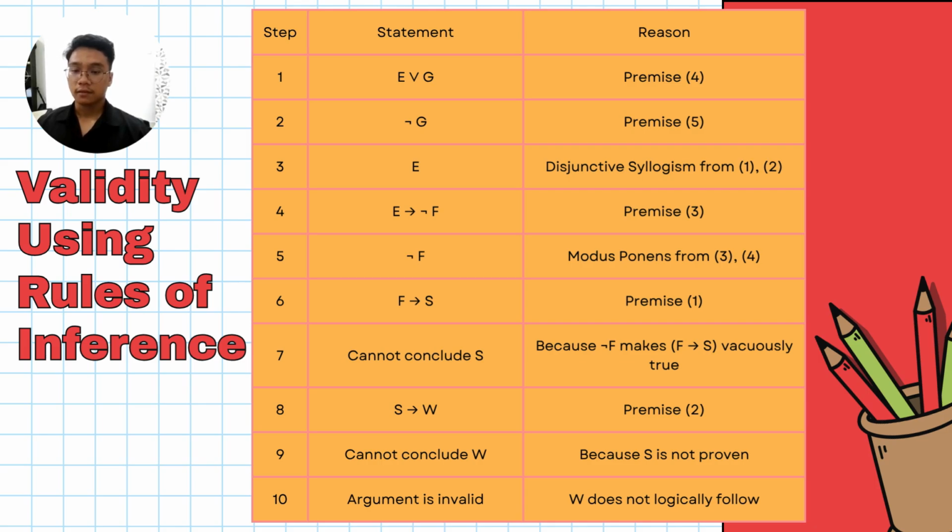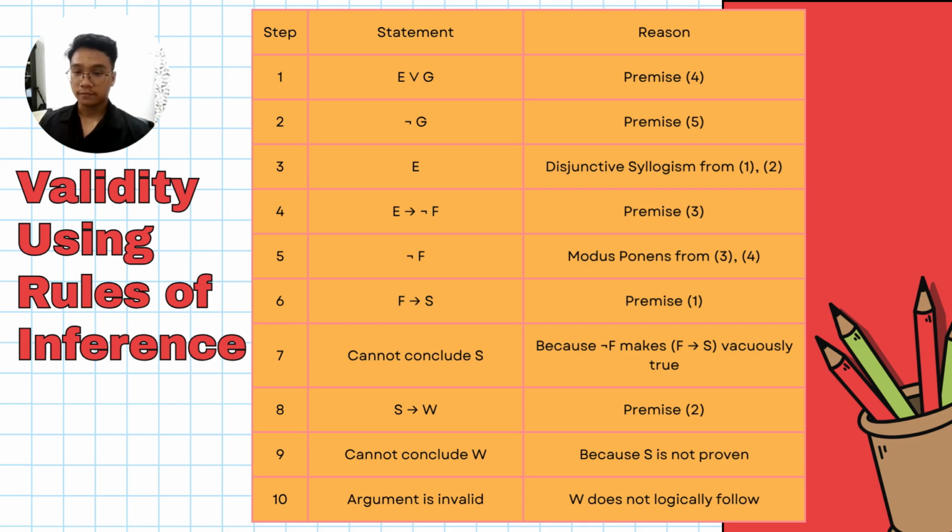Step 6, F implies S, which we can see from premise 1. Step 7, we cannot conclude S because not F makes F implies S vacuously true.